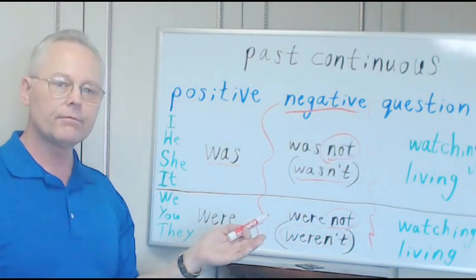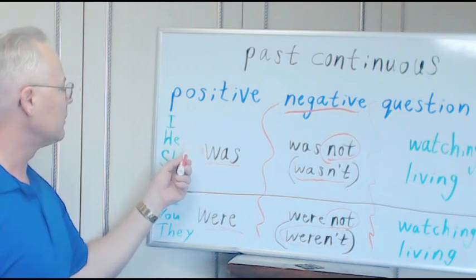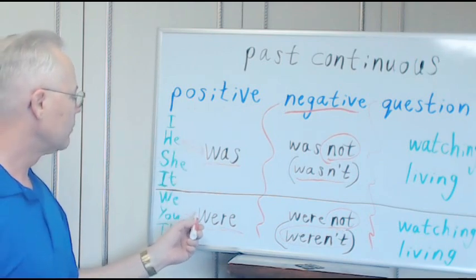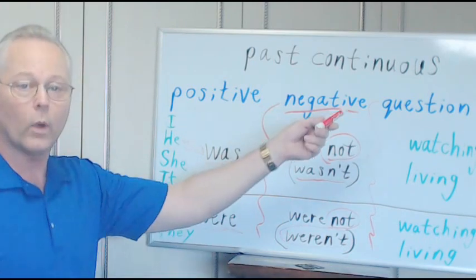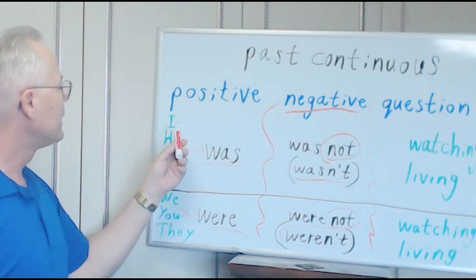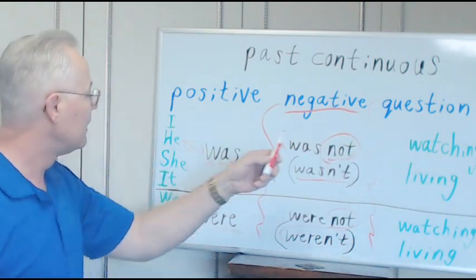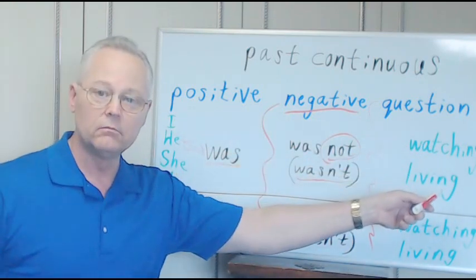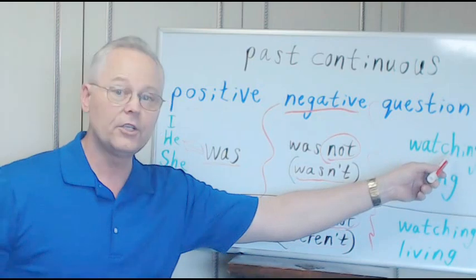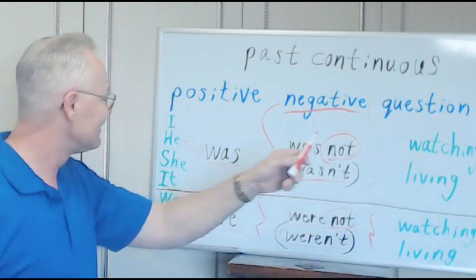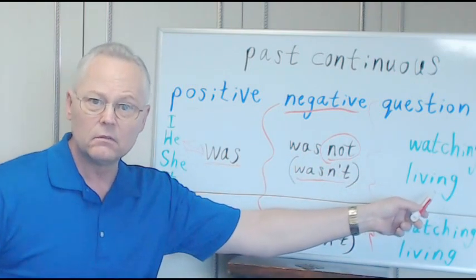Question. All we have to do for a question is switch these around, right? Just reverse. That's all we have to do. So, for a question, we're going to say, was I watching? Was I watching TV? Was he living in Minnesota? Was she watching a movie when you went in the house? Was it living under the porch? A cat, a dog?